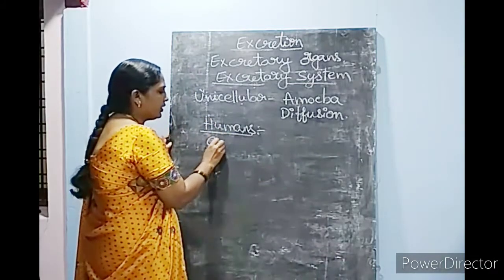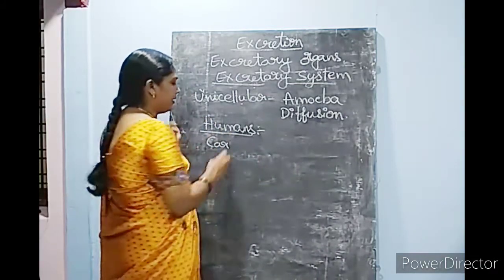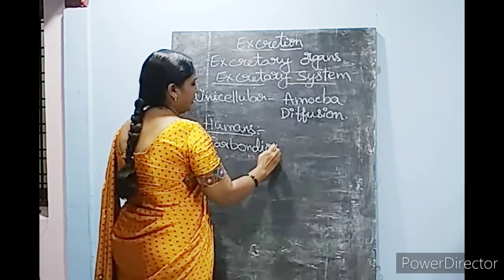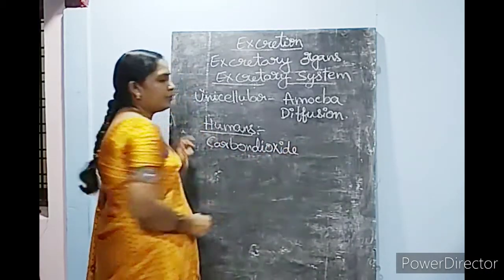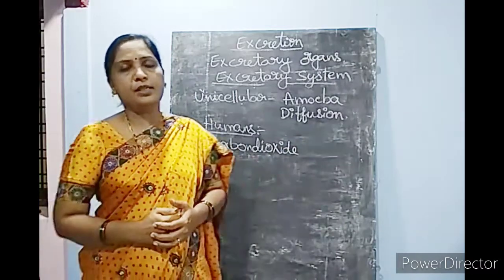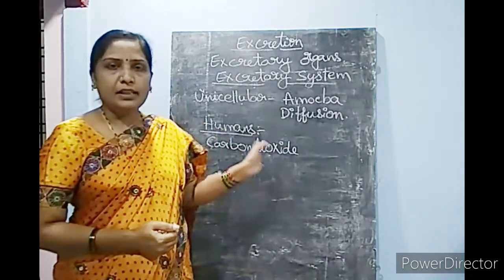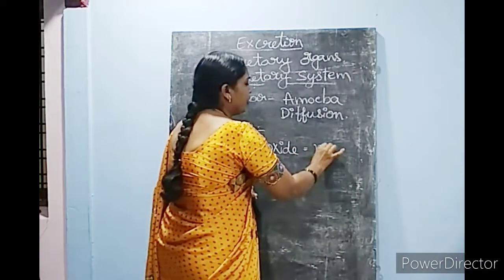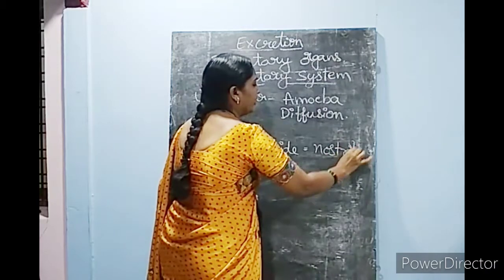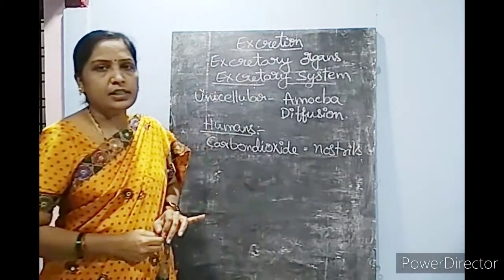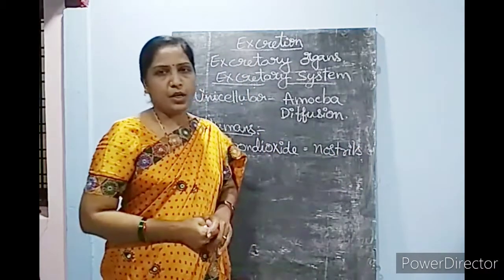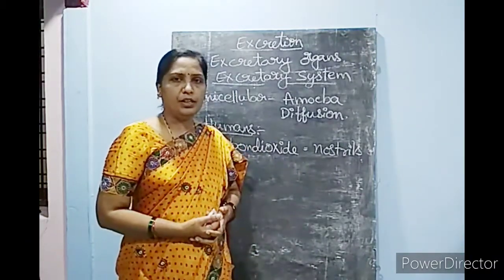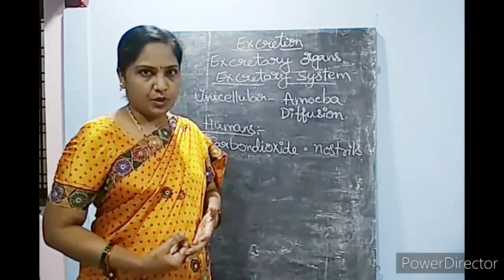As you all learned in the respiratory system, carbon dioxide is one of the excretory products. It is a waste product produced in the respiration process, and this carbon dioxide is removed from the body through our nostrils. So this is one of the waste products produced in our body.